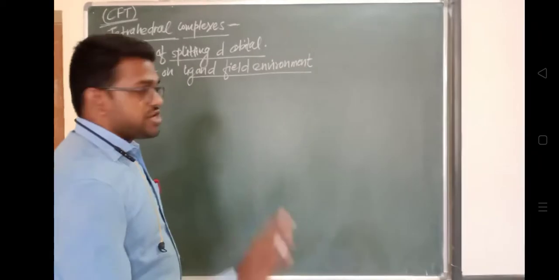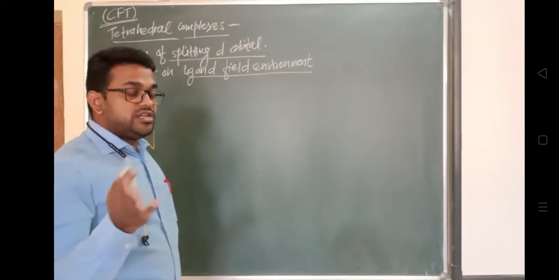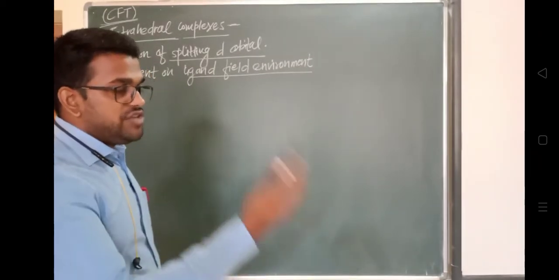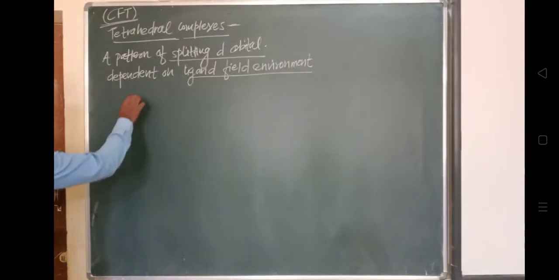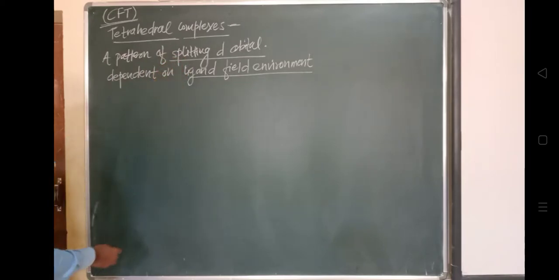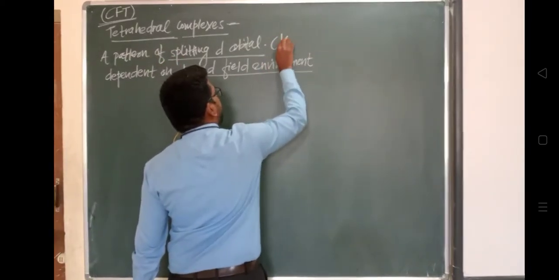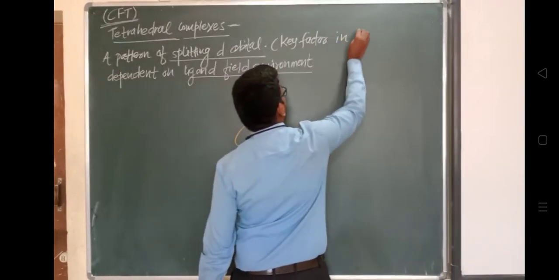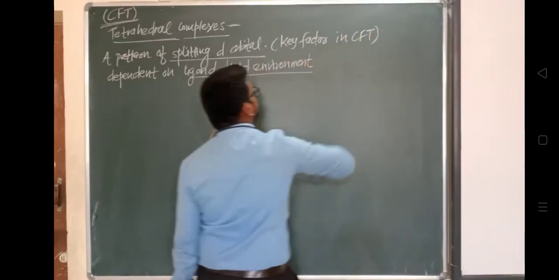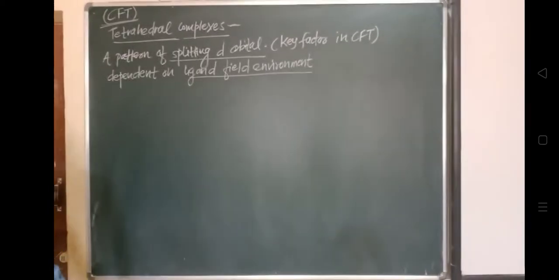We have already studied the differences between weak field and strong field ligands. So the pattern of splitting of d orbitals is a very key factor in CFT, and it is dependent on the ligand field environment. This is illustrated for the tetrahedral ligand field environment.